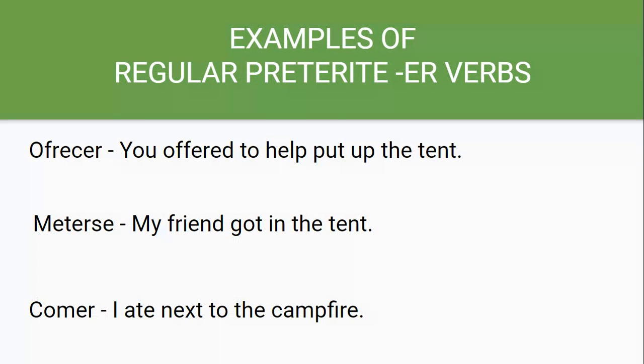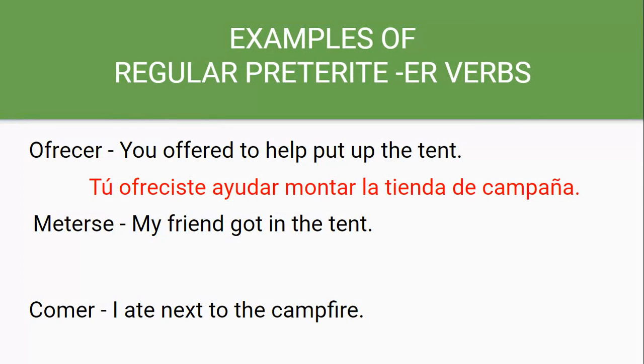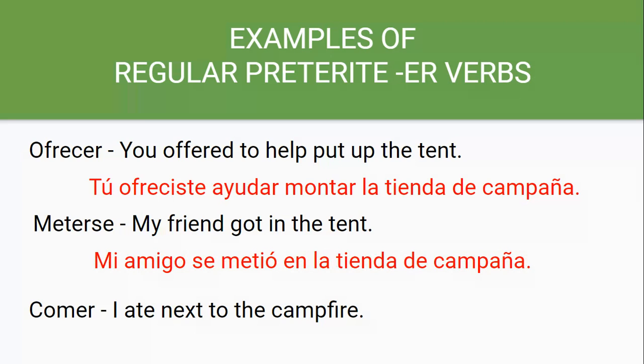Some examples with the ER verbs in the preterite. Ofrecer, that's one of our vocabulary words. You offered to help them put up the tent. So the tú form of ofrecer, that'd be iste. So tú ofreciste ayudar a montar la tienda de campaña. Meterse, that's one of those reflexive verbs. It's an ER verb as well. My friend got in the tent. Mi amigo se metió en la tienda de campaña. And then comer, I ate next to the campfire. Yo comí al lado de la fogata.